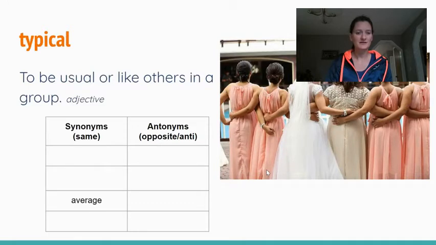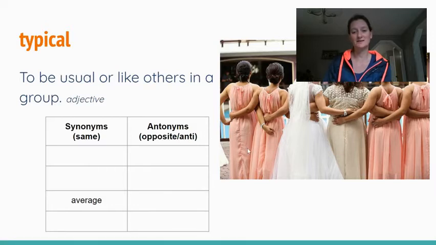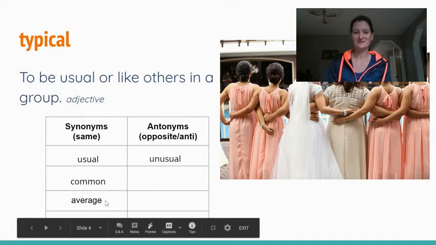So think about the word typical. Sorry, I have average sitting there at the table. Typical is to be usual or like others in a group. So if we're thinking about synonyms, words that mean the same, that could be words like usual, common, average, as is already there. The opposite would be unusual.